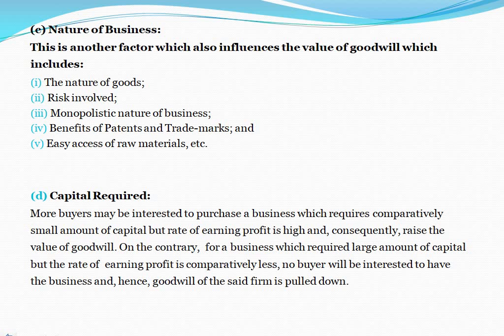Capital required. More buyers may be interested to purchase a business which requires a comparatively small amount of capital, but the rate of earning profit is high, and consequently this raises the value of goodwill. On the contrary, for a business which requires a large amount of capital, but the rate of earning profit is comparatively less, no buyer will be interested in the business, and hence the goodwill of the said firm is pulled down.